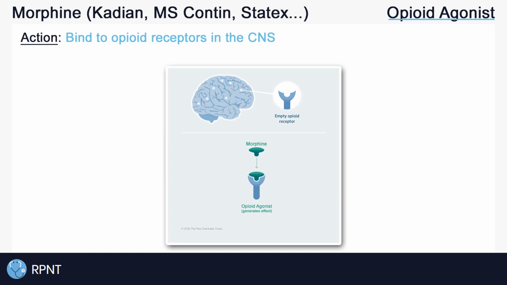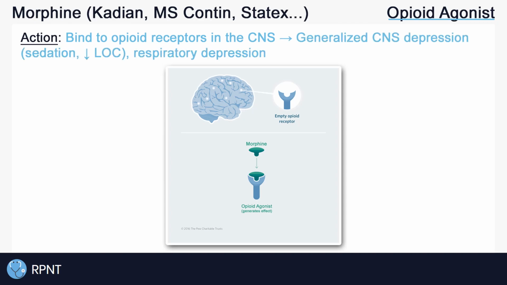One of these opioid effects includes generalized central nervous system depression. CNS depression may result in sedation or decreased level of consciousness, and respiratory depression or slowed breathing. Opioids can also cause feelings of euphoria, analgesia or pain relief, decreased GI motility, changes in heart rate and blood pressure, and much more.